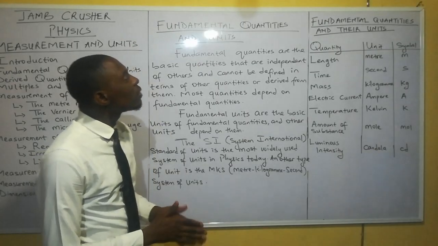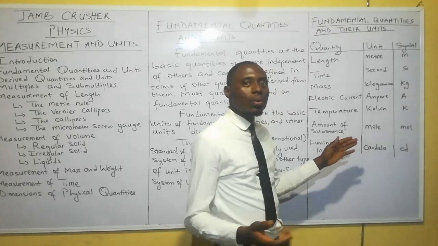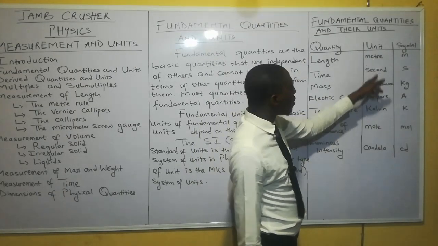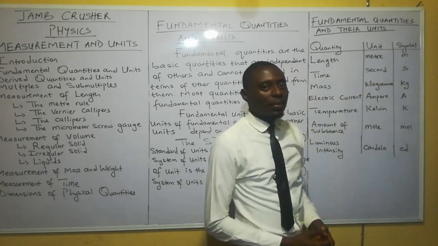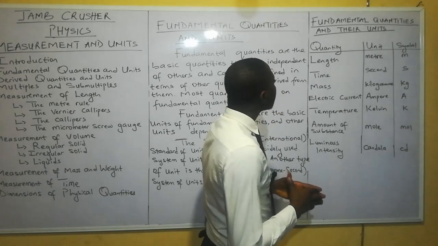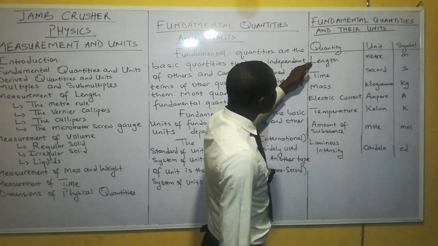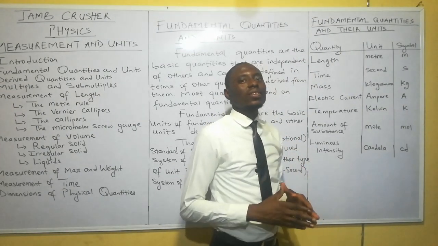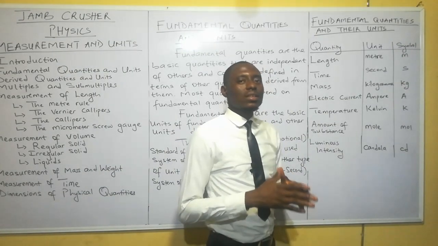Now, let's talk about fundamental quantities and their units. As you can see, I have drawn a 3-column table. On the first column, I have quantity. On the middle column, I have units. And on the third column, I have the symbol of the units. The first 3 quantities you are seeing here are the most important fundamental quantities in physics. That is, length, time, and mass. They are the 3 most used fundamental quantities in physics.